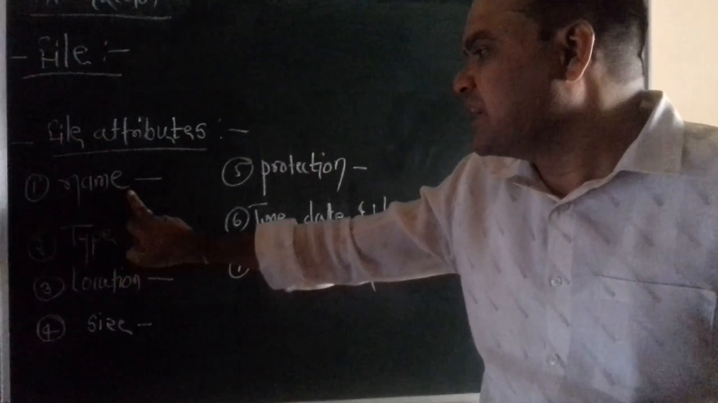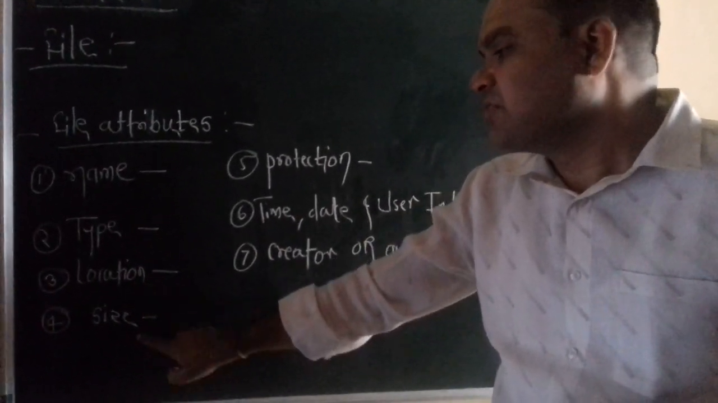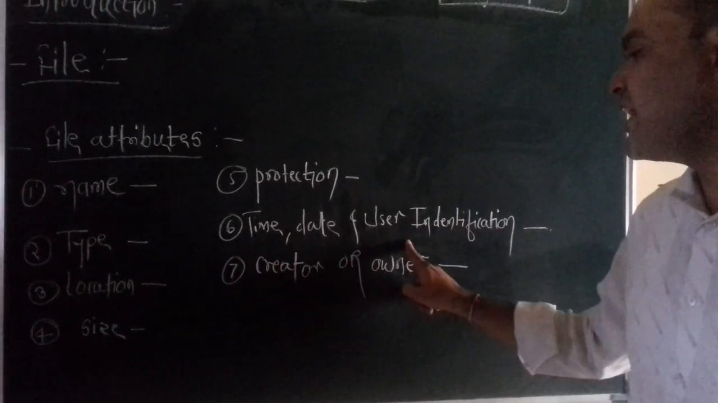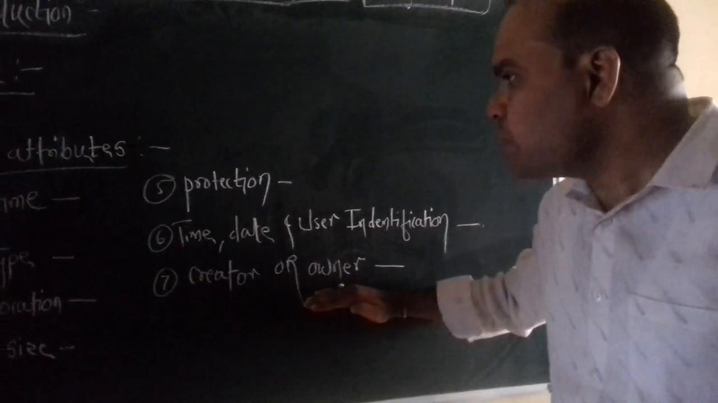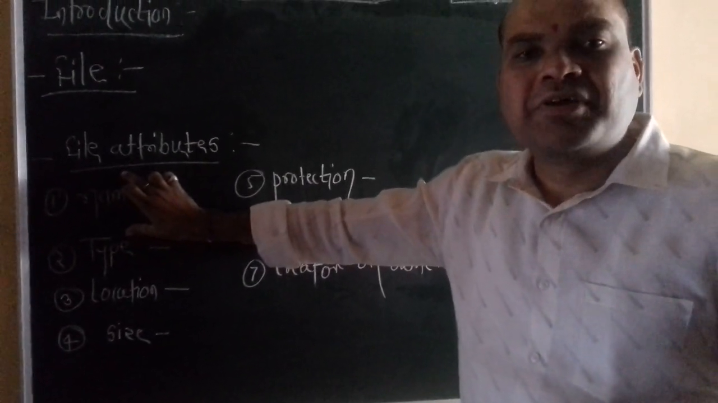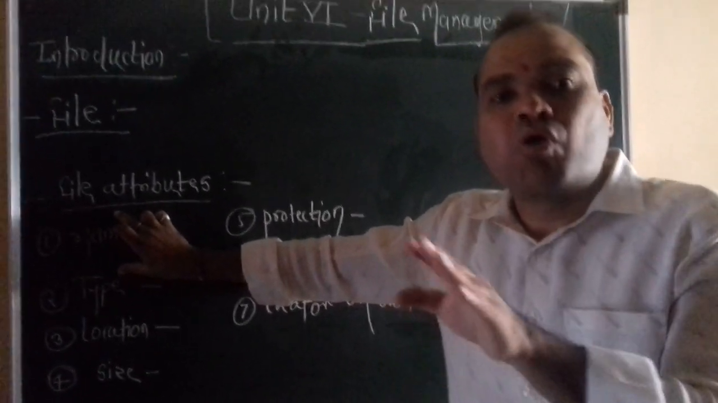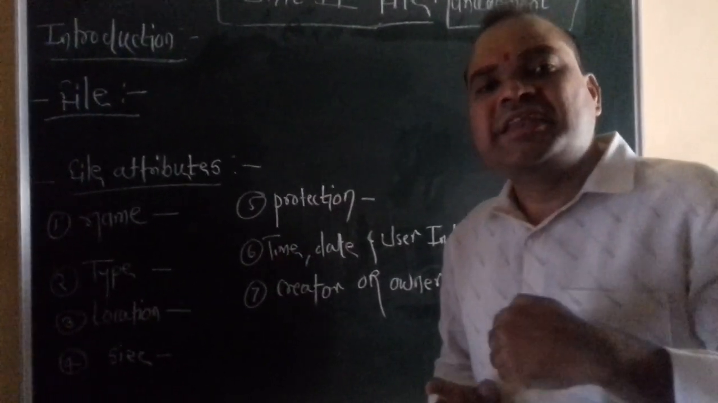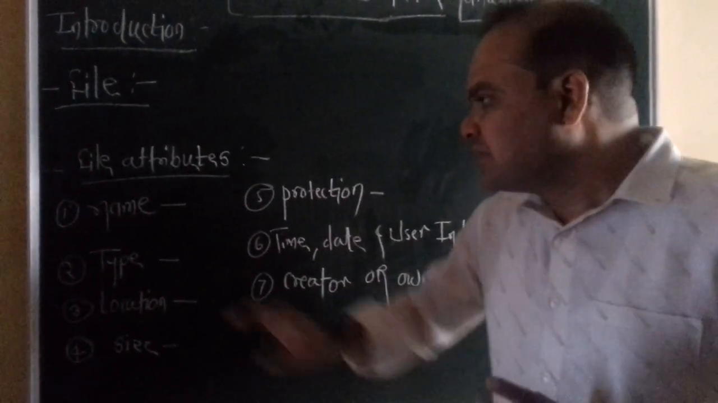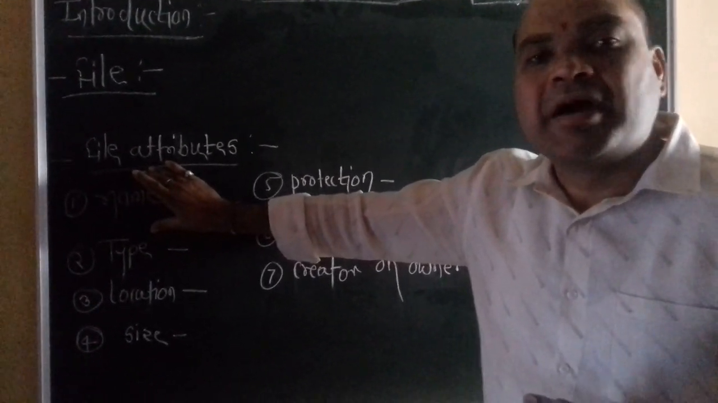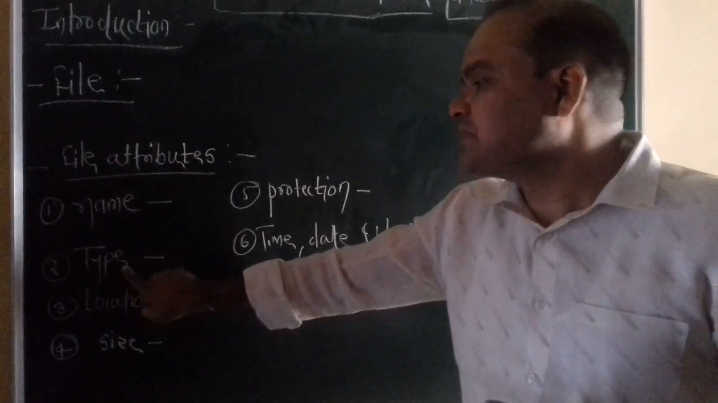Now, there are a number of attributes of a file. The first one is the name, second is the type, third is the location, fourth is the size, fifth is the protection, sixth is the time, date and user identification, and the last one is the creator or owner. The first attribute is the name. Whenever a user, programmer, operator, or owner creates a file, at that time he first gives a file name. The user can use any kind of file name. There are no limitations on the name of a file, but it is mostly readable by human beings.